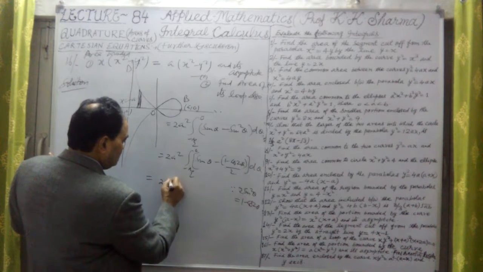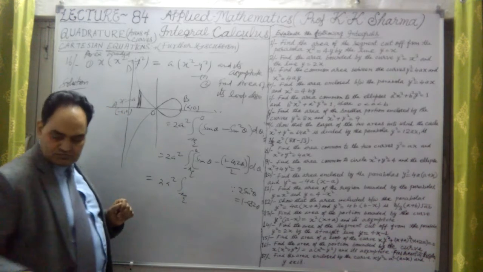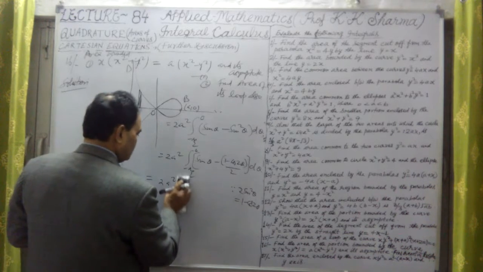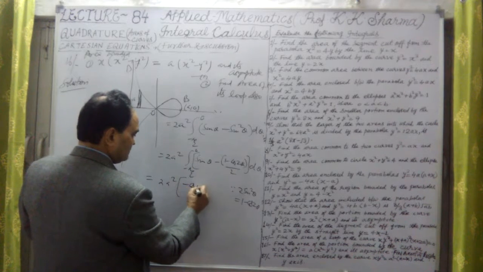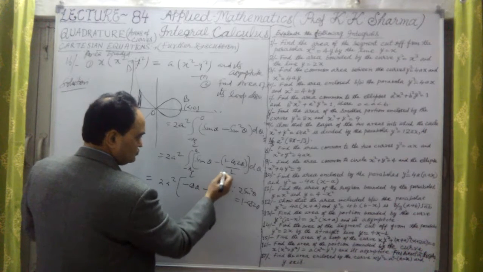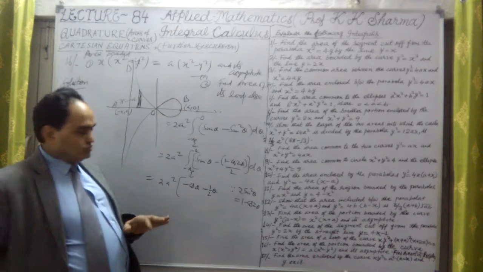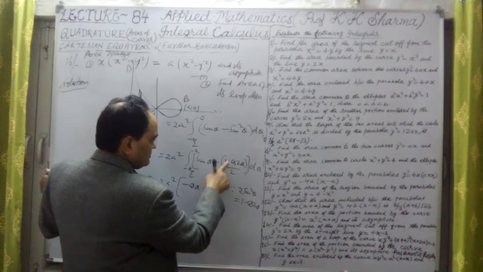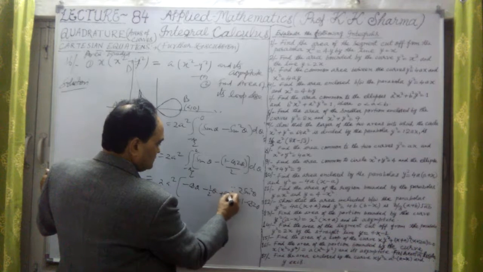It is twice a square, minus pi by 2 to 0, let me integrate now. Integration of sine theta is minus cos theta, simple, and this is minus 1 upon 2 theta, minus, minus plus here, that will be plus cos 2 theta.